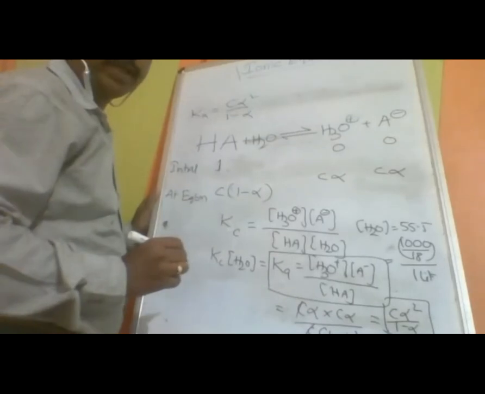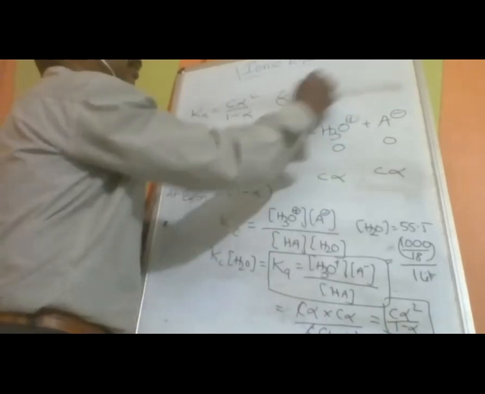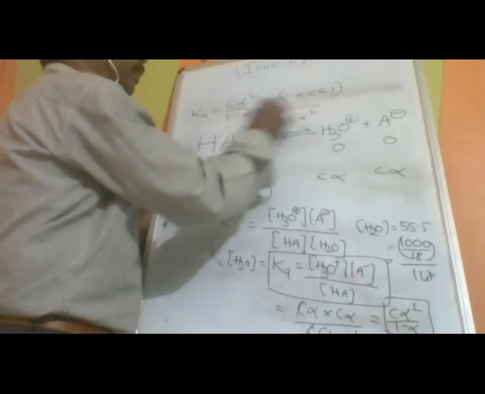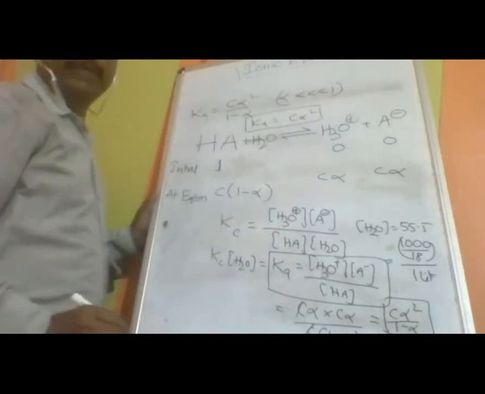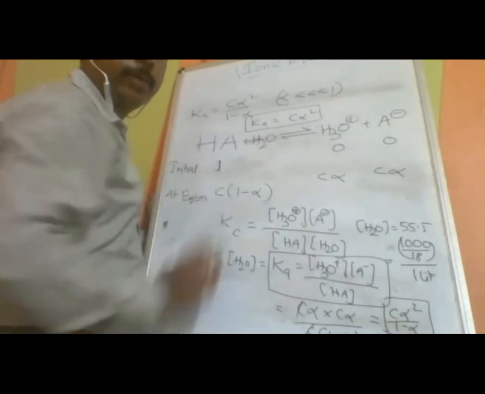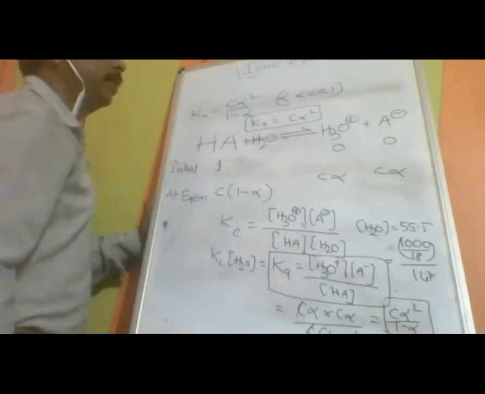But sometimes alpha is very much less than 1. Then Ka can be directly written as C alpha square. Only when alpha is very much less than 1 can we write Ka equal to C alpha square. In other places we cannot write it.